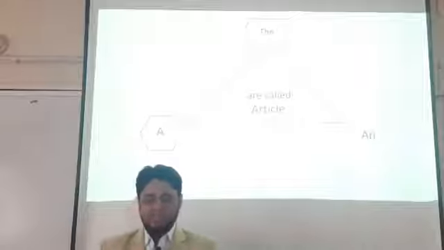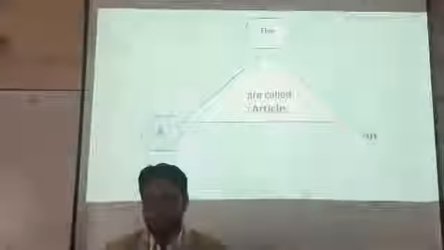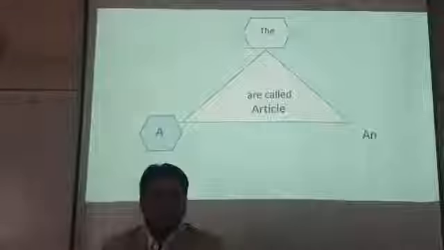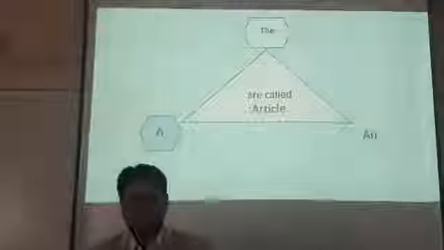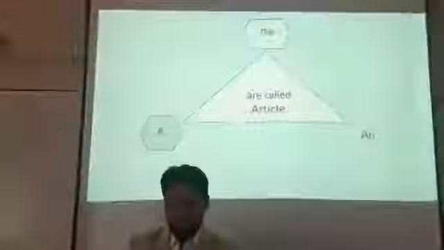My dear students, as I have already mentioned, a, the and an are called articles, and in a deeper sense we can say an article is a word used before a noun that indicates whether or not the reference is to a specific entity or an unspecific one. That means an article is used before a noun and it indicates that the noun or the statement is a specific or particular one or an unspecific one.